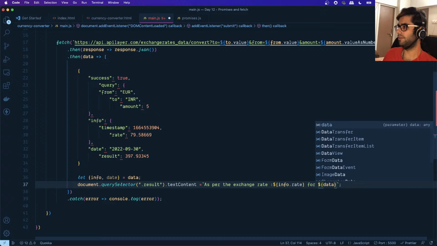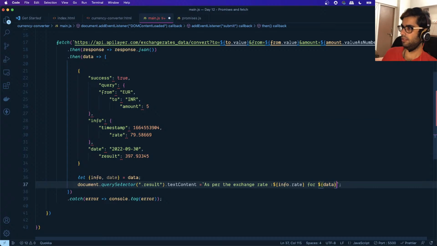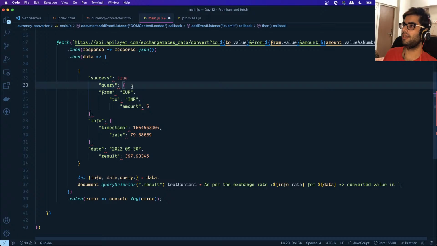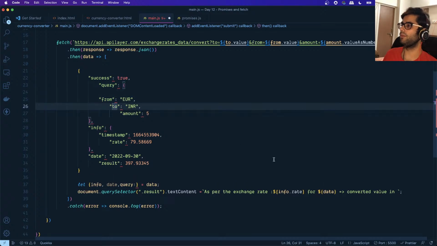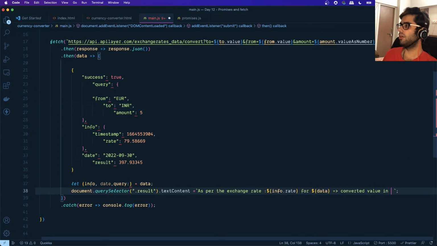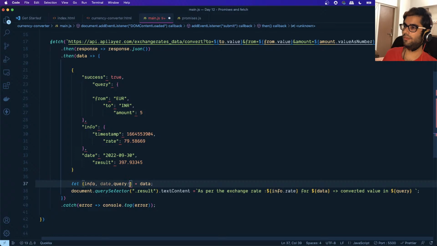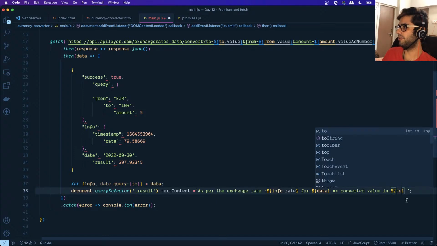So we'll specify the date value over here, the converted value in, so we'll take the query object as well. This is the query object, and it has these two properties, right? From and to. The converted value in dollar query. Let's destructure it further. We are interested in two, right? So we'll just specify two over here.